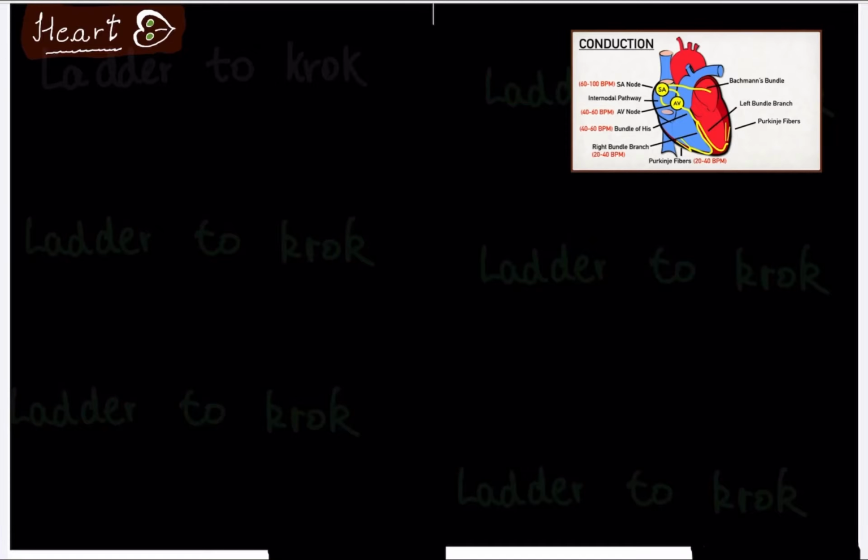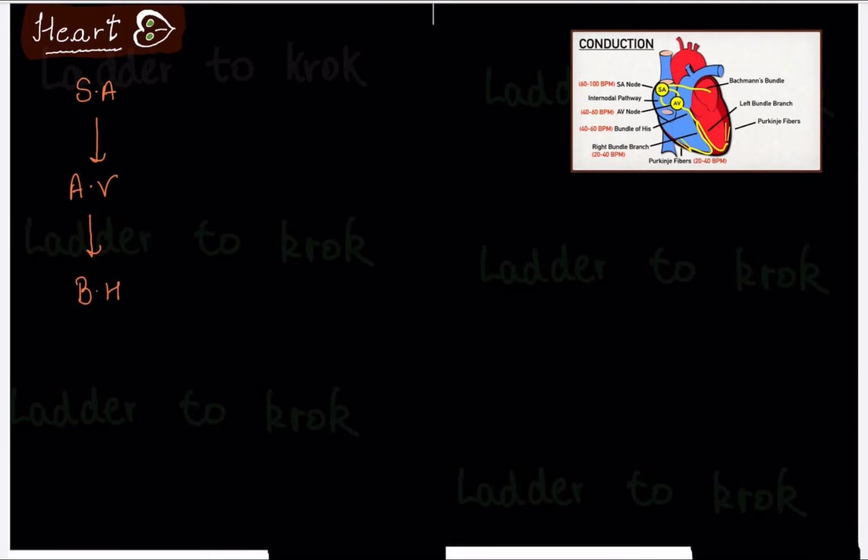Hello guys, now we are going to discuss the heart's conducting system and their receptors. Do you know what the conducting system of our heart is? The first one is the SA node. Then from this SA node, the signal goes to the AV node. Then from the AV node, it goes to the bundle of His.